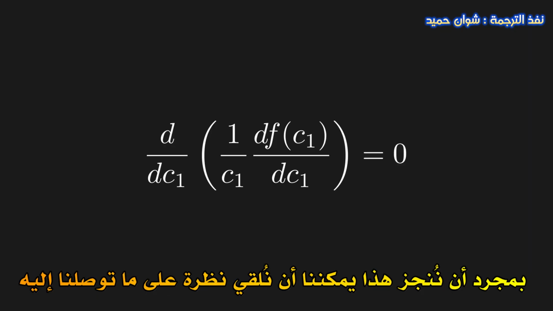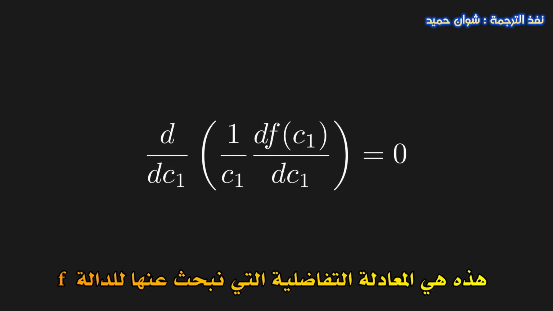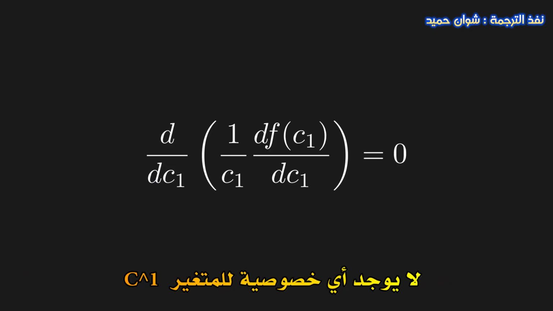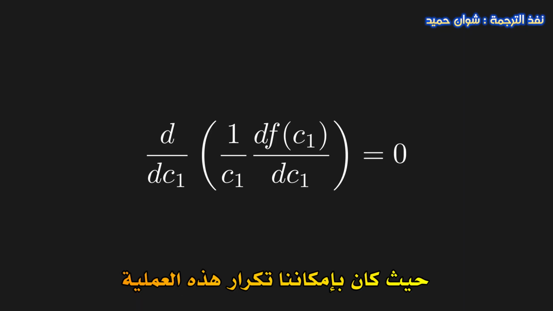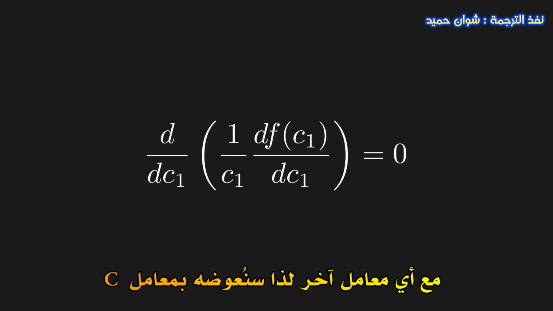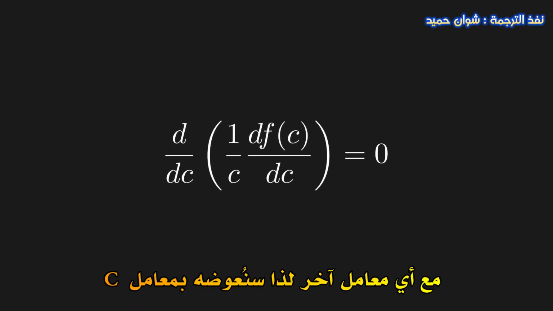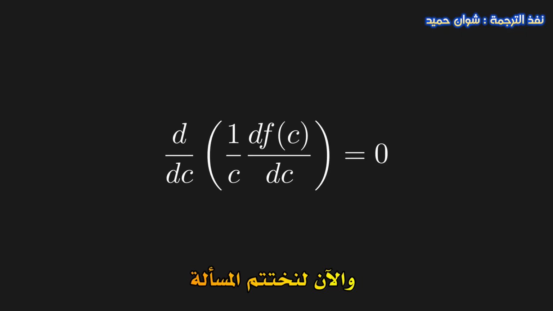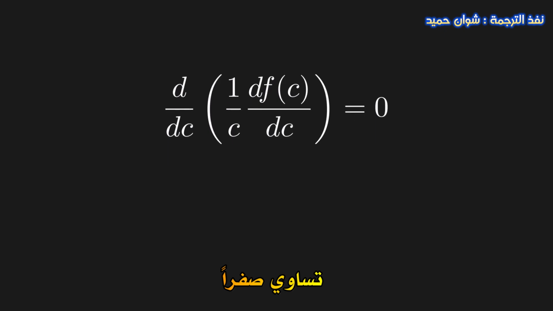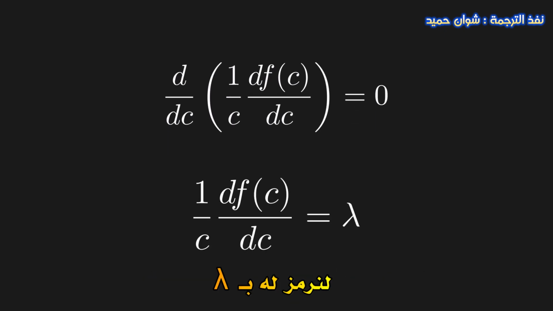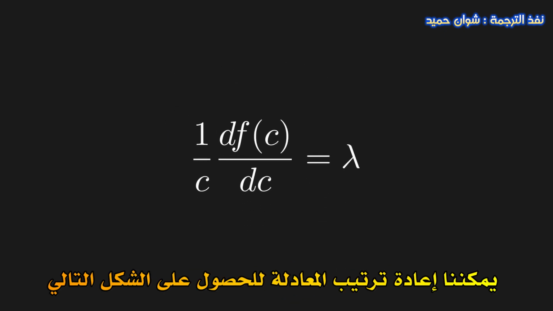Once we do this, we can take a step back and look at what we have. This is it. This is our differential equation for F. Again, there's nothing special about C1. We could have done this with any C. So let's replace the argument with a generic coefficient C. Now let's carry it home. The overall derivative on the left equals 0, which means that this must equal some constant lambda. And we can rearrange to get this.